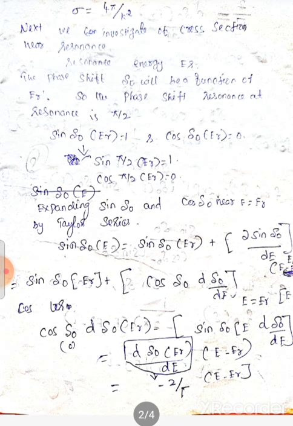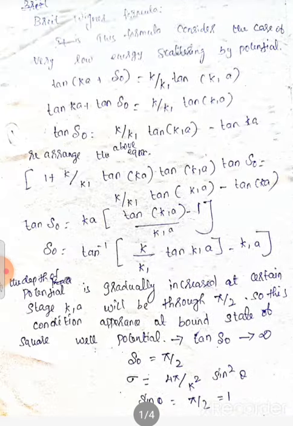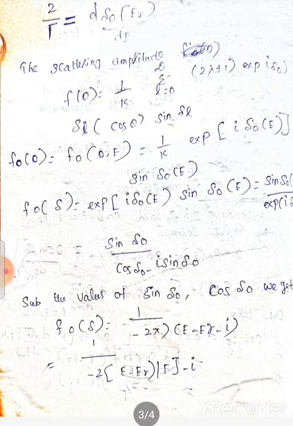Here cos eta naught E of R value is 0 because the significance of eta will be known by scattering amplitude f naught is equal to 0. So cos term value is 0. 2 by gamma, d eta naught E of R by dE. This is the resonance factor formula.